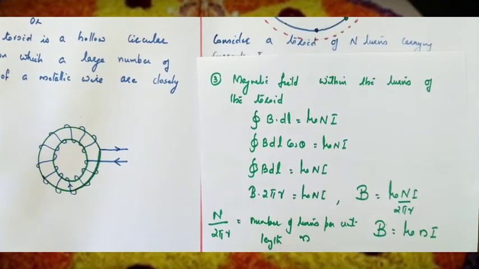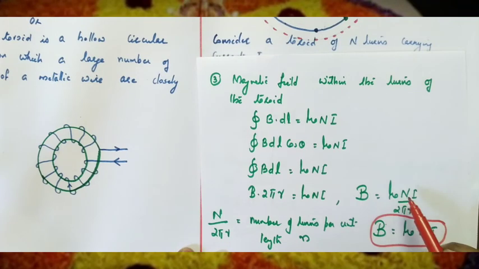Here also, the magnetic field within the turns of the toroid is B equals mu 0 nI, where small n is the number of turns per unit length, given by capital N divided by 2 pi r. In a solenoid, the magnetic field inside is also the same formula, B equals mu 0 nI, but there small n equals capital N divided by length. Here in the case of the toroidal solenoid, small n equals capital N divided by 2 pi r, and outside the toroid and in the interior of the toroid, the magnetic field is equal to 0. Okay.